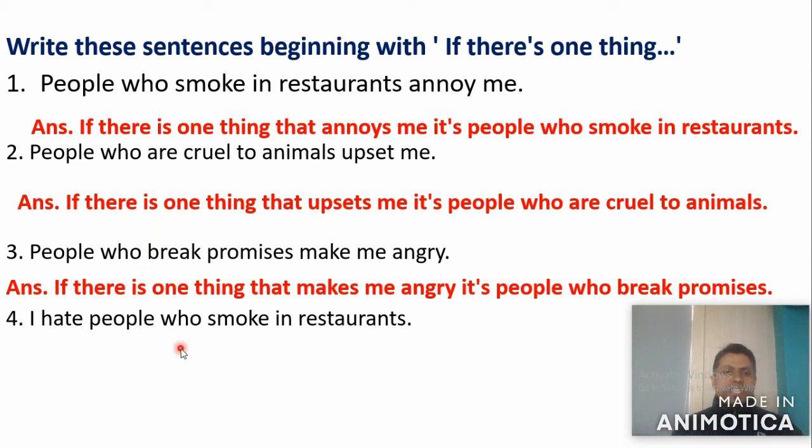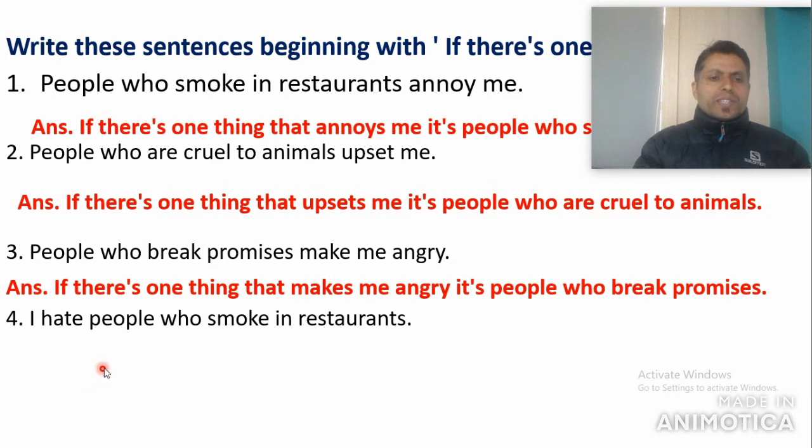Now look at question number 4. I hate people who smoke in restaurants. Now you have to notice the subject here. In the above 3 sentences, the subject begins with "people", here also people, here also people. They are non-defining subjects, not indicating a particular one.